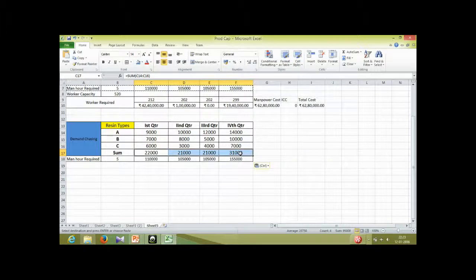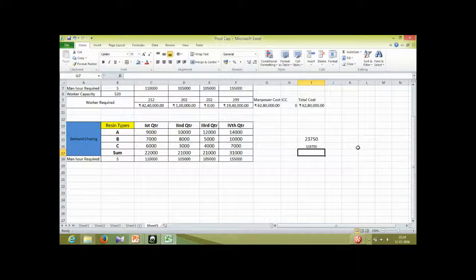If you select all these requirements of different quarters, then what we get, the average is 23750. So for producing 23750, how many workers are required, that we need to calculate. If you have 23750 as your tonnage requirement, then man hours required will be 23750 into 5. So this many hours are required to be produced in every quarter in order to have level production.